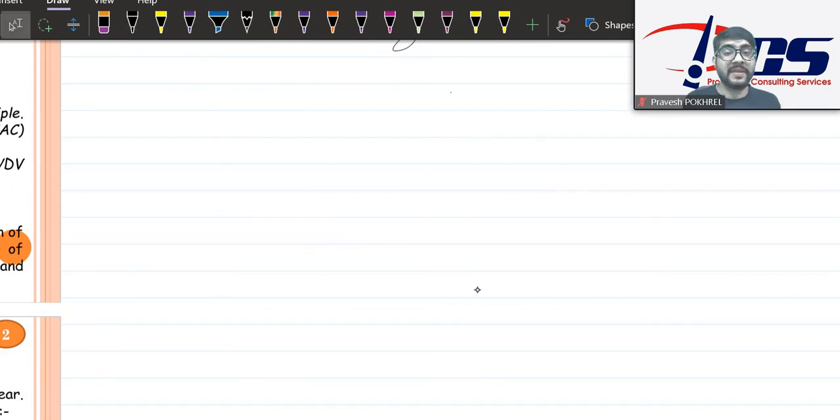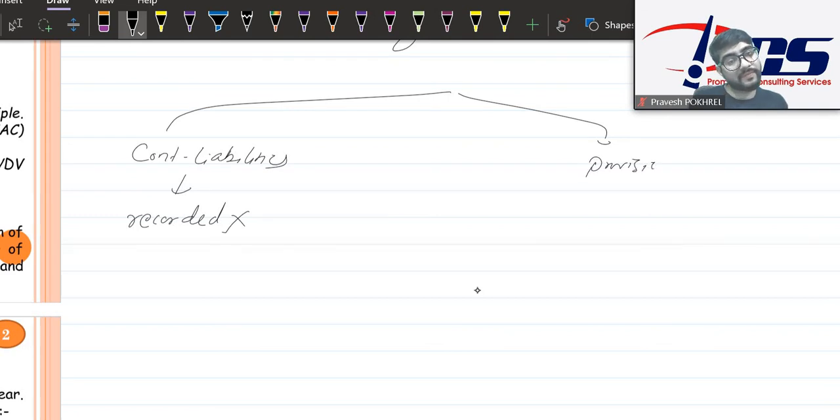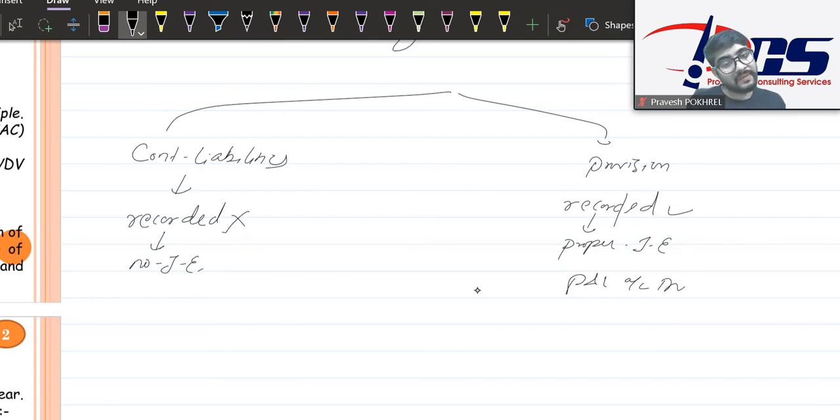Now about the provision and contingent liability. Contingent liability is not recorded, but provision is recorded. What is the difference between these two? Contingent liability is not recorded, that means no journal entry. Provision has a proper journal entry, as I have already shown you: P&L account debit to provision.